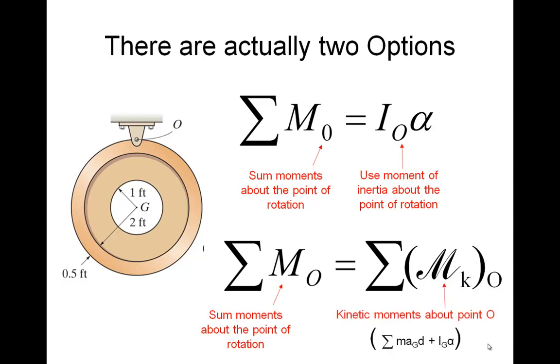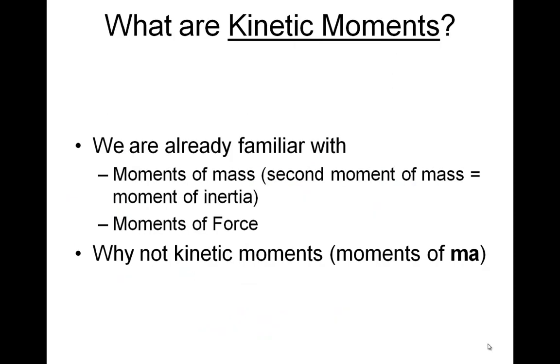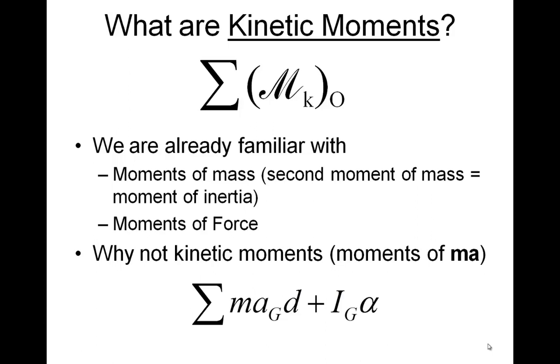And that could include I alpha as well as any MAs times the distance. So what are these kinetic moments? Well, we're already familiar with moments of mass, moments of force. Why not kinetic moments? That's the moments of the MA. So this script M is a kinetic moment, and that's simply all the moments on the kinetic diagram. And the kinetic diagram shows the I alphas as well as the MAs. Now notice, if it's MA, I'm going to multiply it by the distance to make it into a moment. And the I alpha is already in moment form.